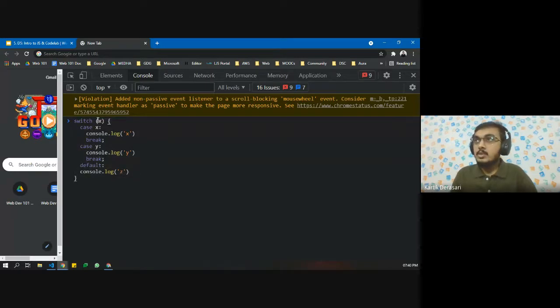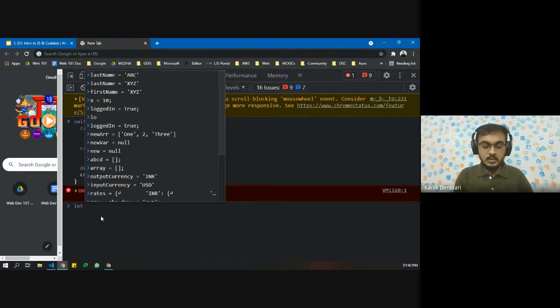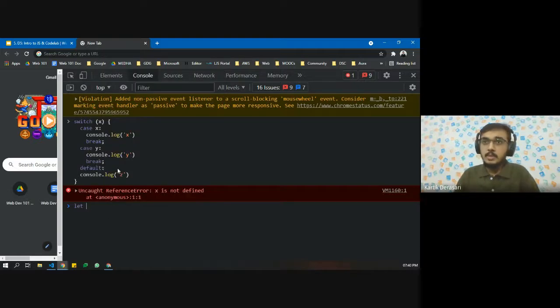So for an example, if we have x over here right now, let's see using the variable option. But first of all, let us understand.